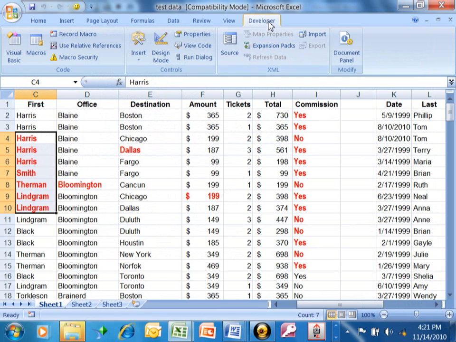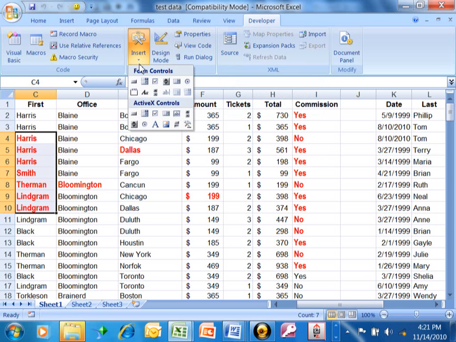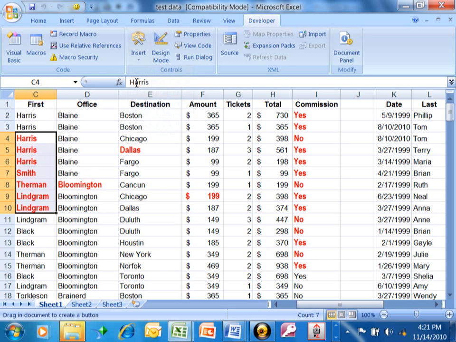Okay, so you're going to pick on Developer. In the previous versions, this is called the Forms toolbar and the Control toolbox. So under the Developer tab, we'll pick on Insert. And now you're just going to pick on this guy over here. It's called a button. Looks like a rectangle. You can pick on that. Move the button onto your screen somewhere. Obviously, you would pick an empty spot. I'm going to click there.